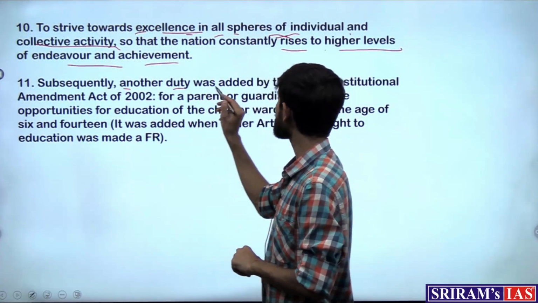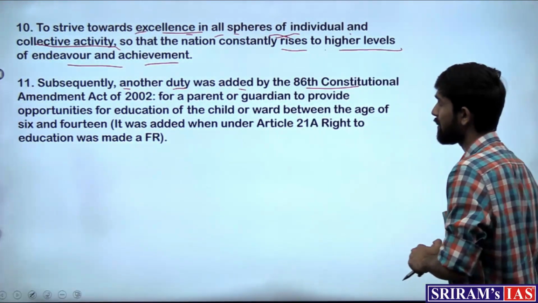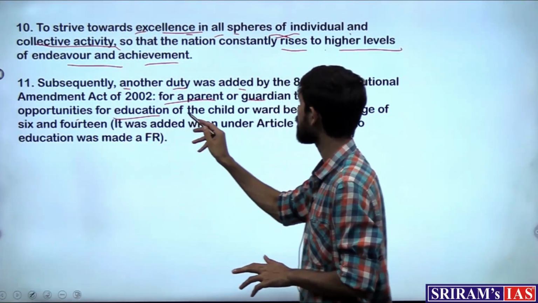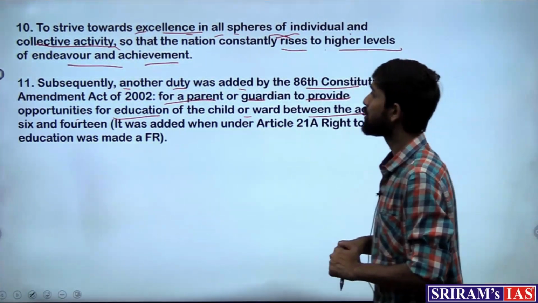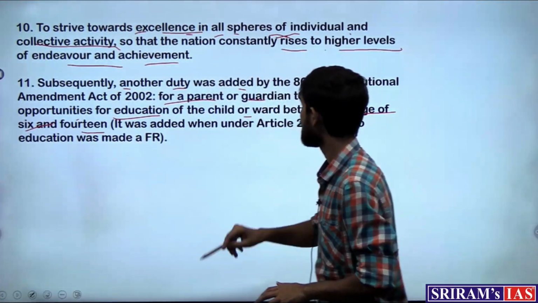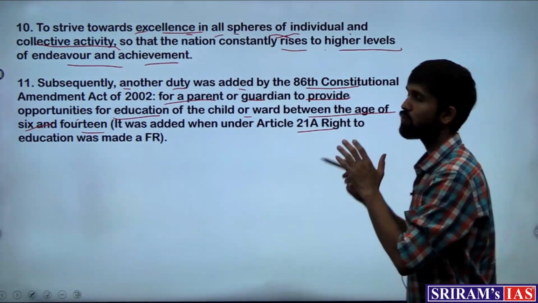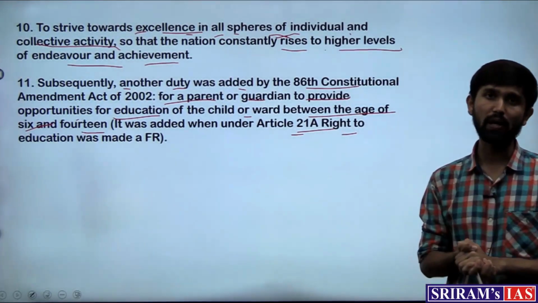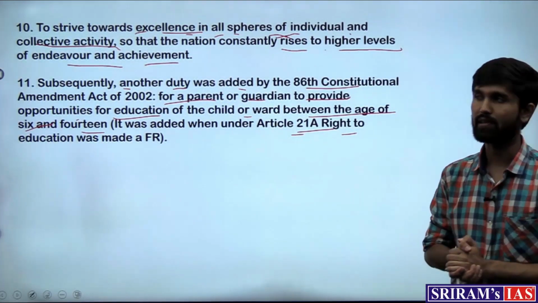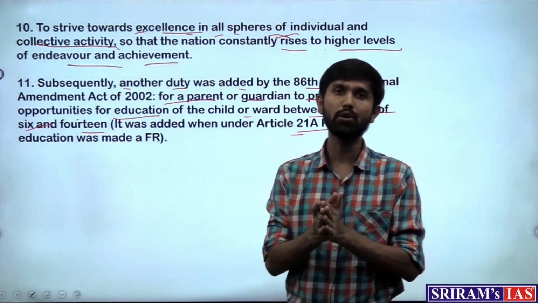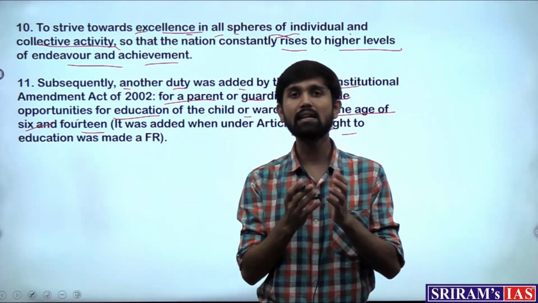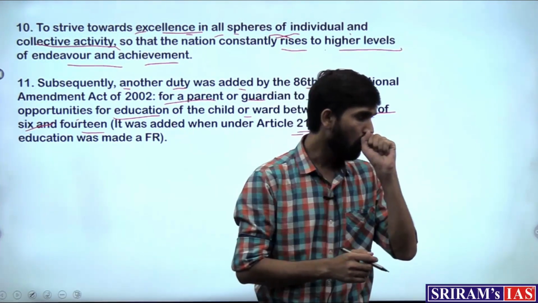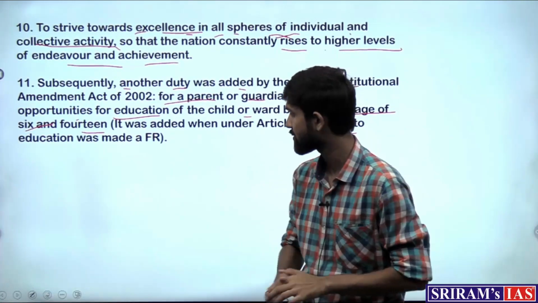Subsequently, another duty which was added by the 86th Constitutional Amendment Act was for a parent or guardian to provide opportunities for education for the child and ward between the age of 6 and 14, right? So this was added when Article 21A was recognized, that is the right to education was recognized as a fundamental right. So these are the 11 fundamental duties, the wordings of which tell us what are the highest standards of conduct for the individual and society on various fronts.